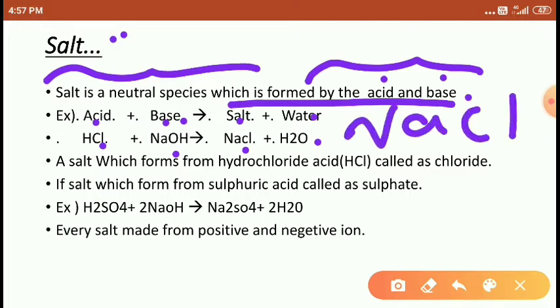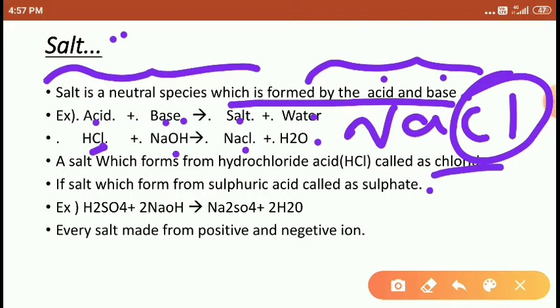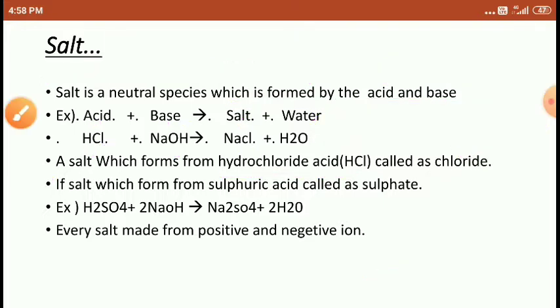This NaCl salt contains chloride, so this salt is formed by HCl. That is why it is called a chloride salt. The salt which is formed by hydrochloric acid is called chloride salt. Or similarly, if some salt is formed by the